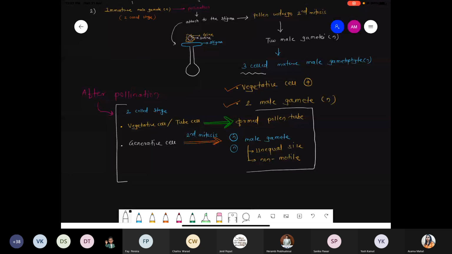So don't worry if you are only understanding a little, because we are taking very short points here. When you talk about pollen-pistil interaction, we will see the same point again in detail.